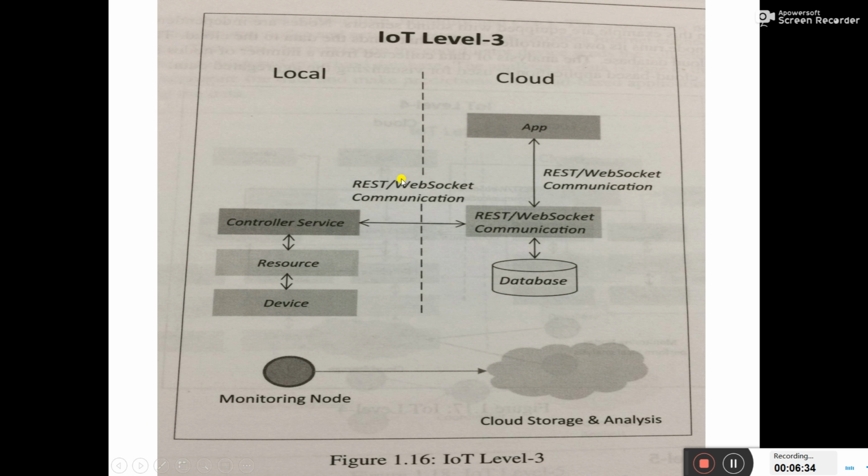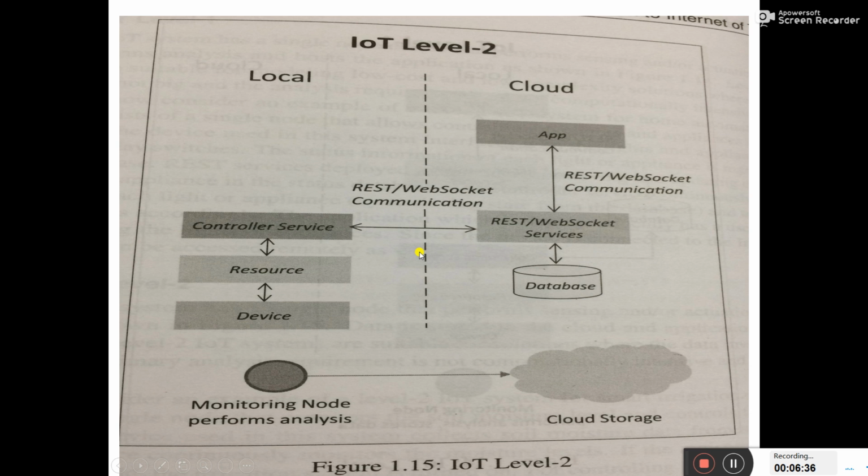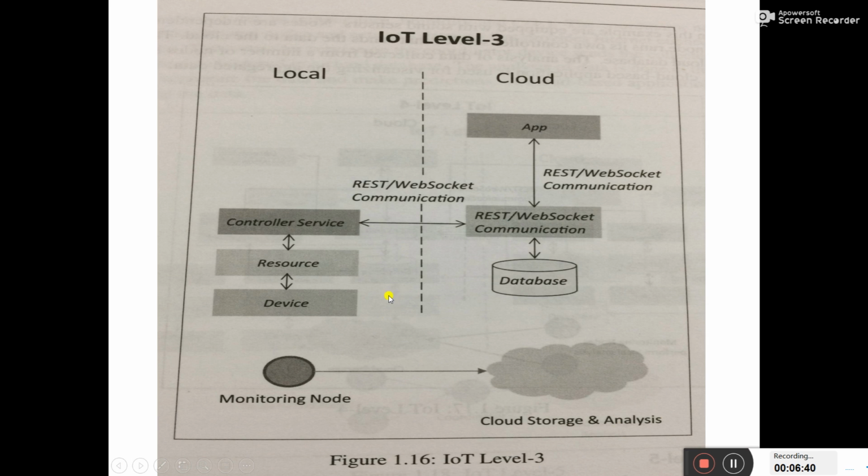Now it is level 3. In that case, only the storage was happening. In level 3, you upload the data in the database, as well as monitor the data on your app phone. And one of the things is the analysis. So whatever data is there, you can analyze this system. For example, if you want to analyze the temperature of a country, then you can do this.